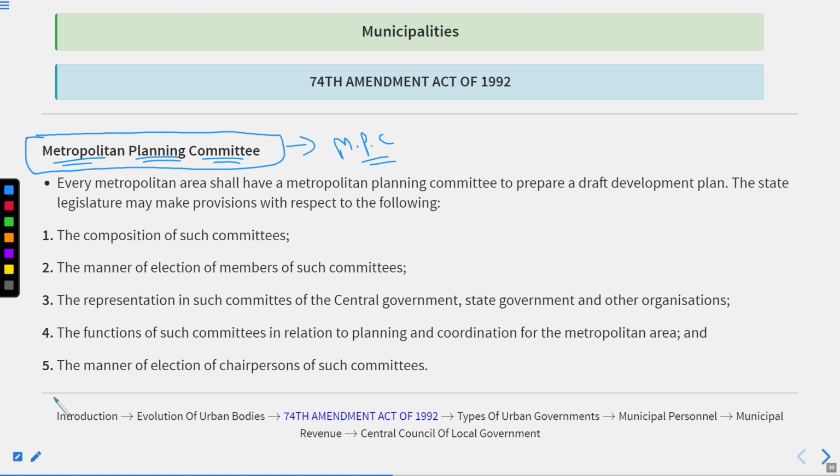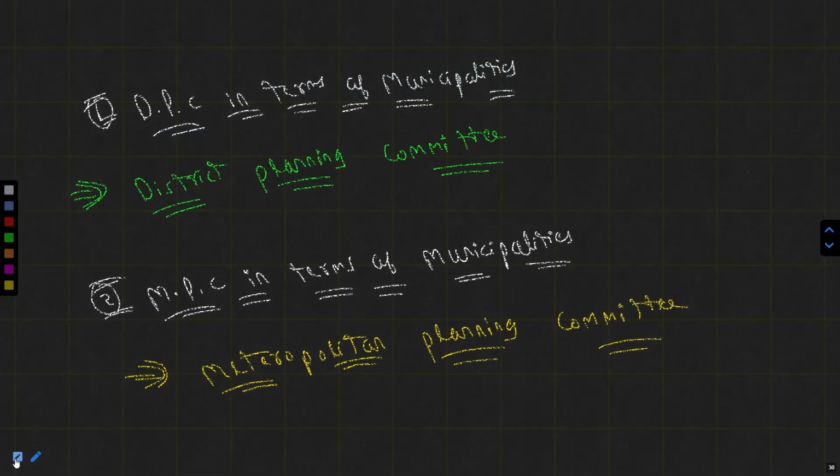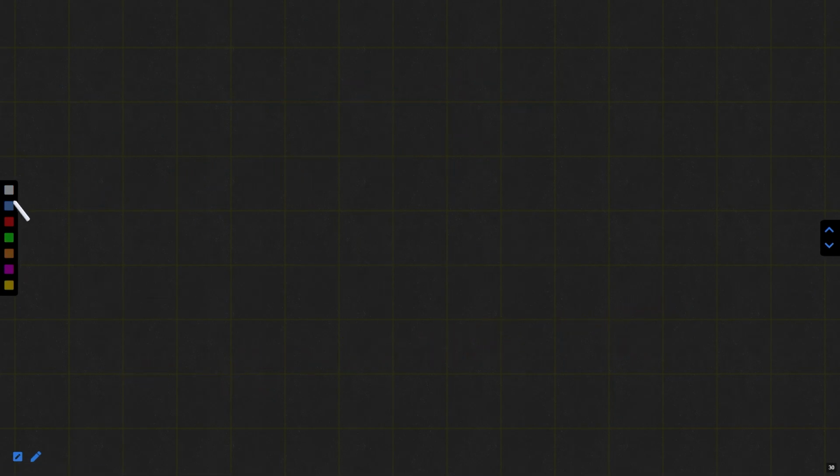But here is a question which lies here. Many a times in the news channels and in the social media, you have come across this word, metropolitan cities.